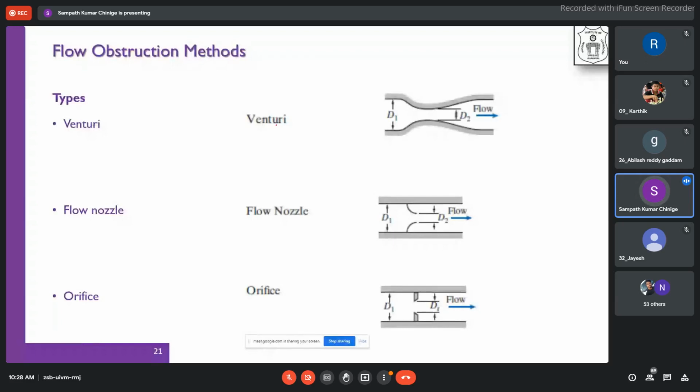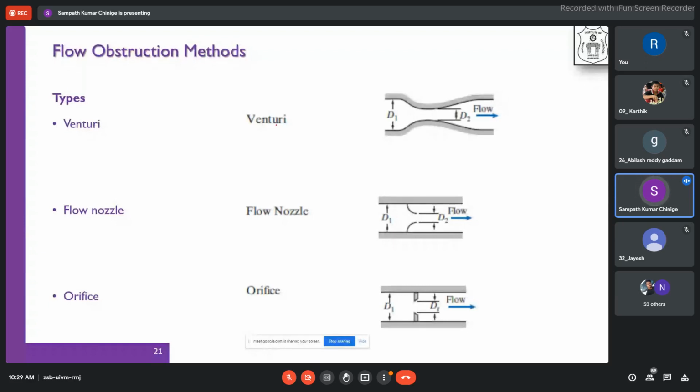What is the availability, and how much maintenance is required? These are the factors that come into the engineer's mind while selecting an obstruction. The first and foremost is precision, and the other is the cost constraint. These are the two important factors based on which an engineer has to decide which obstruction method to use.